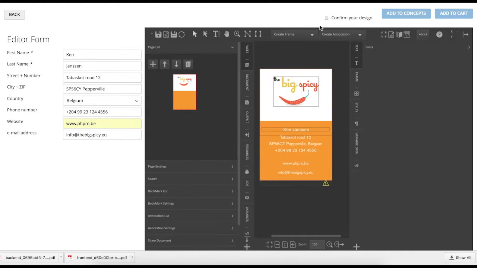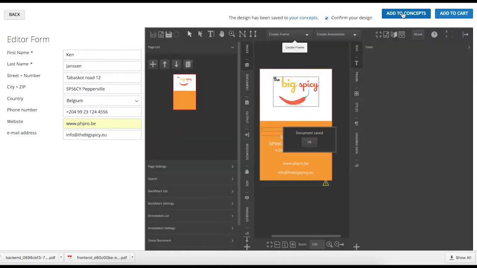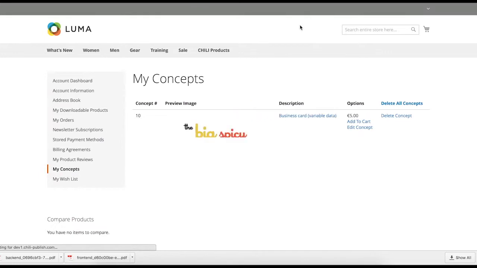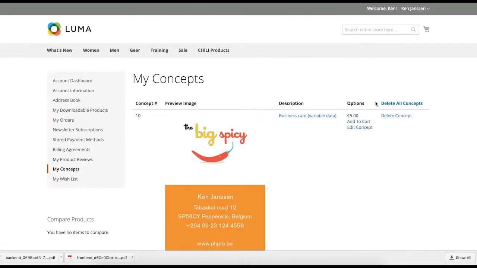Confirm the design and add the business card to Concepts. The customized business card is saved and added to the My Concepts list. Preview images are generated on the fly again. When you add it to the shopping cart, it will disappear from the Concepts list.